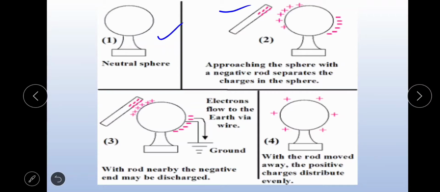Are you observing here? When this negatively charged rod is brought near this sphere, what happens?